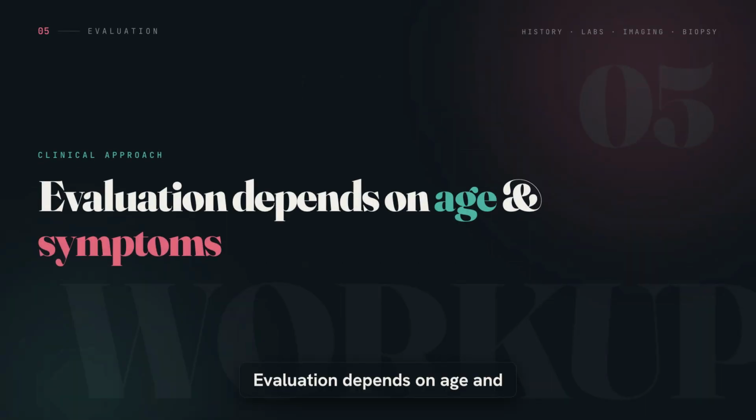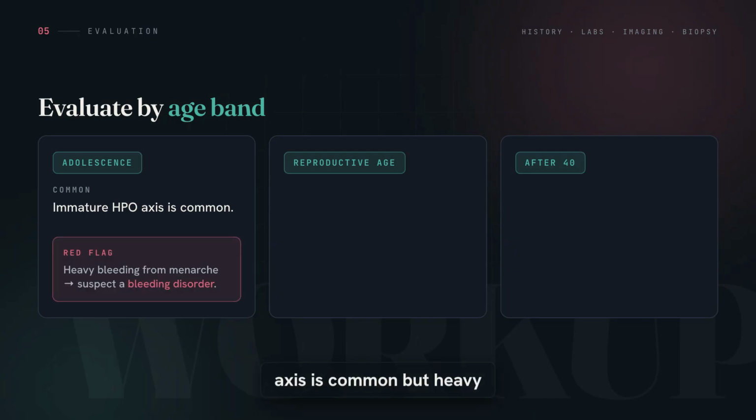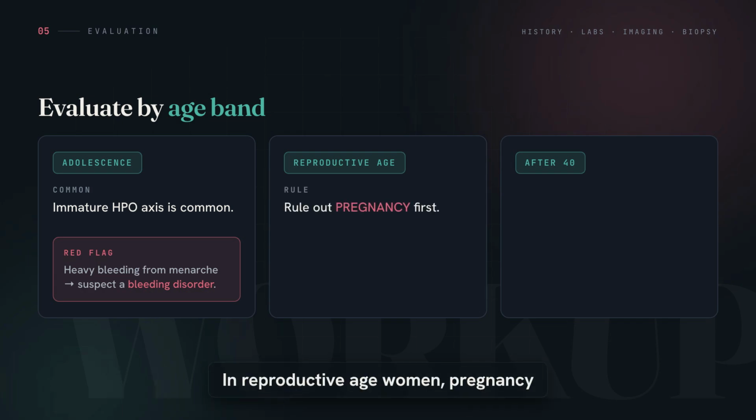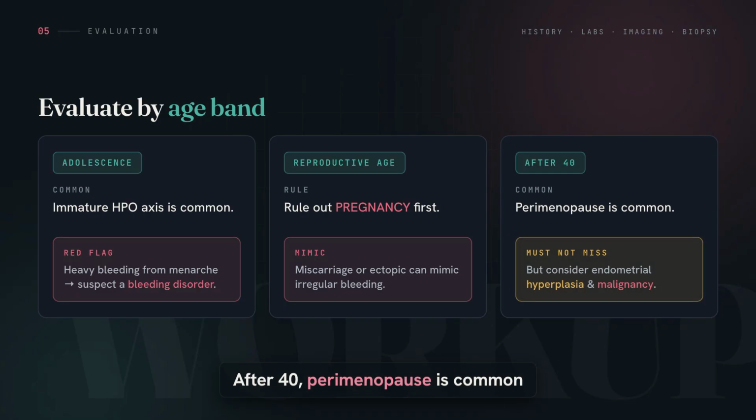Evaluation depends on age and symptoms. In adolescence, an immature HPO axis is common, but heavy bleeding from menarche may suggest a bleeding disorder. In reproductive age women, pregnancy must be ruled out first because miscarriage or ectopic pregnancy can mimic irregular bleeding. After 40, perimenopause is common, but endometrial hyperplasia and malignancy must be considered.